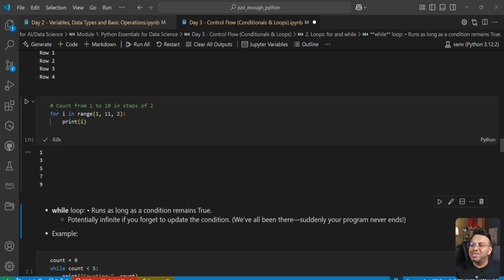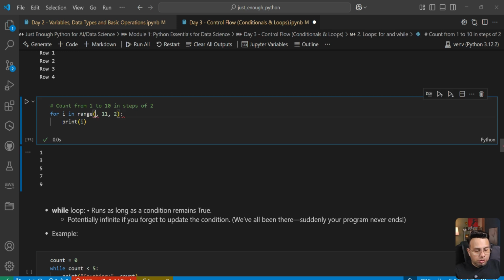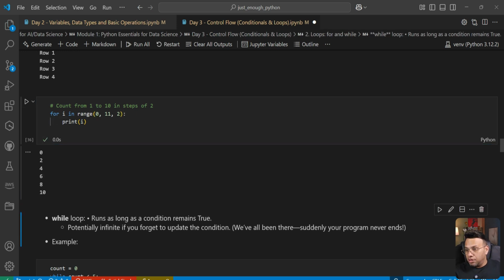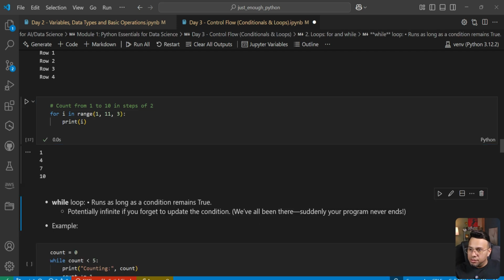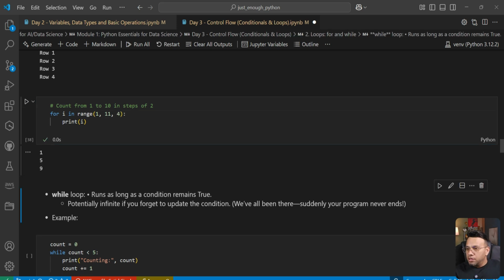So if you execute this command, you can see that we are printing 1, 3, 5, 7, 9. All the odd numbers. If we change it to 0, let's see what happens. All the even numbers. 0, 2, 4, 6, 8, 10. Up to 10. Now, this part is what defines the steps that you are taking. Here we are saying that print in steps of 2. We can say print in steps of 3. It will do like that. We can say print in steps of 4. It will do that. This is a way to loop through a range of numbers in steps.